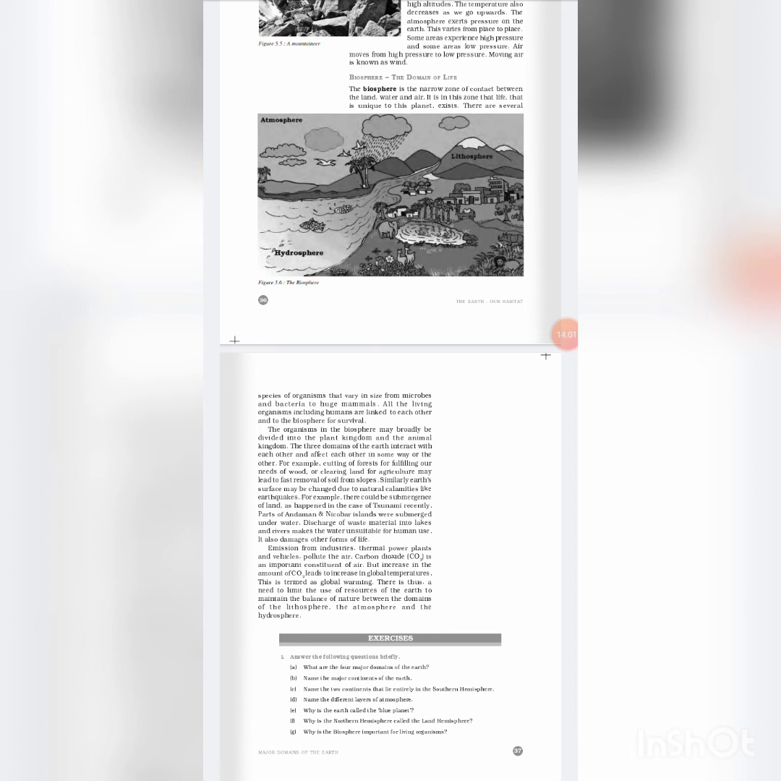Discharge of waste materials into lakes and rivers makes the water unsuitable for human use. It also damages other forms of life. Emissions from industries, thermal power plants, and vehicles pollute the air. Carbon dioxide is an important constituent of air, but an increase in the amount of carbon dioxide leads to an increase in global temperature. This is termed global warming.